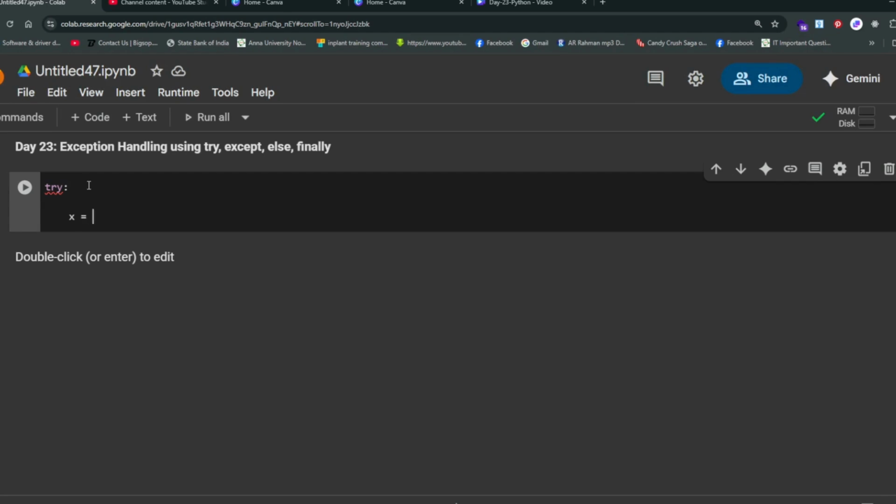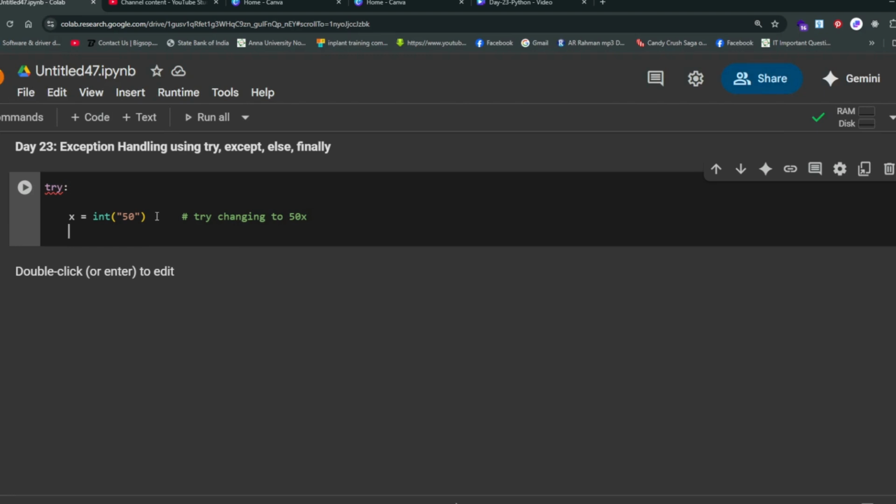x equal to int of "50". That is within quotes we are giving inside int, converting a string to an integer. This is nothing but try. Changing to 50x later. Print converted.